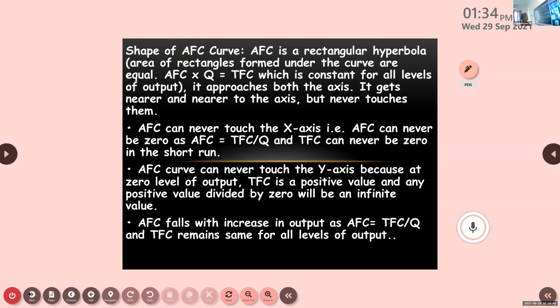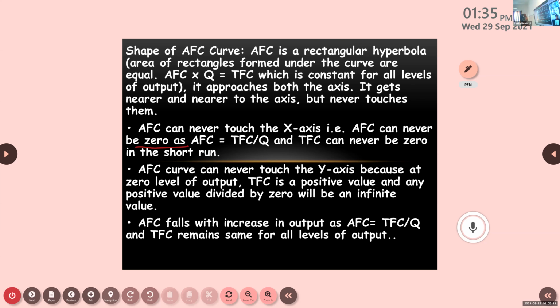AFC can never touch the x-axis or y-axis. There is a reason for that. Why will it not touch the x-axis? Because it can never be 0. AFC can never be 0 because you know that there is some cost involved even though there is no production. So total fixed cost will be there in the beginning itself. Because of that reason, it will never touch the x-axis.